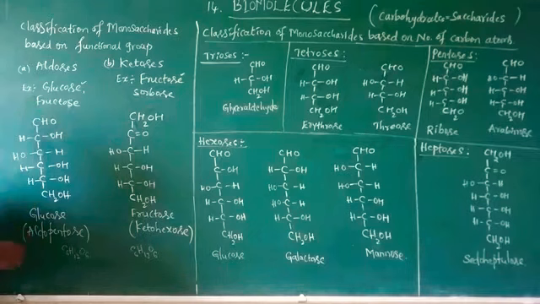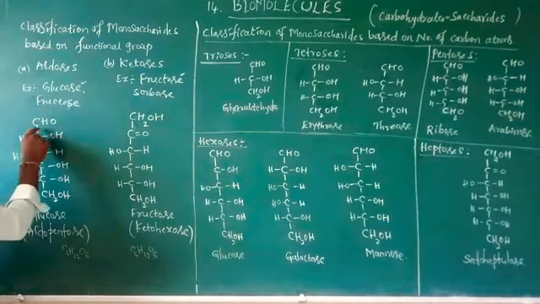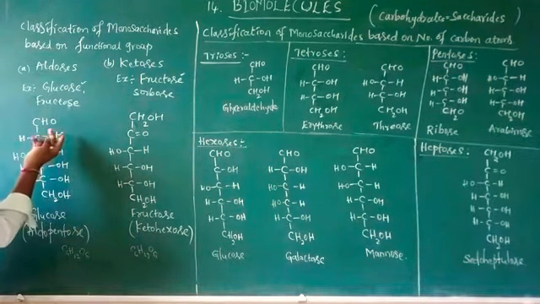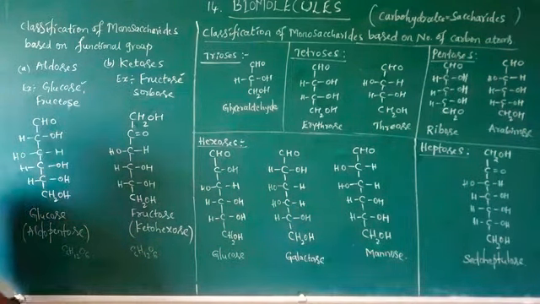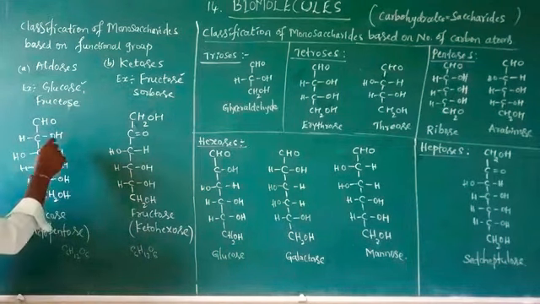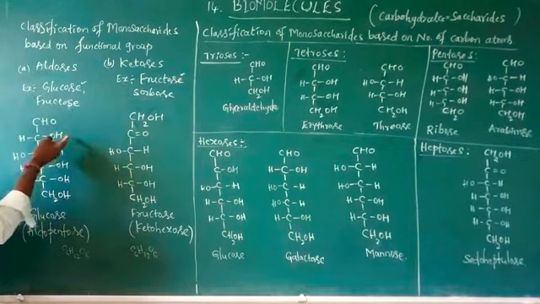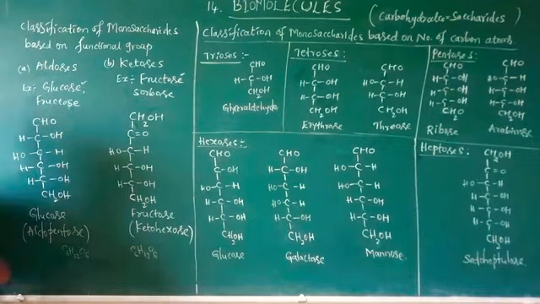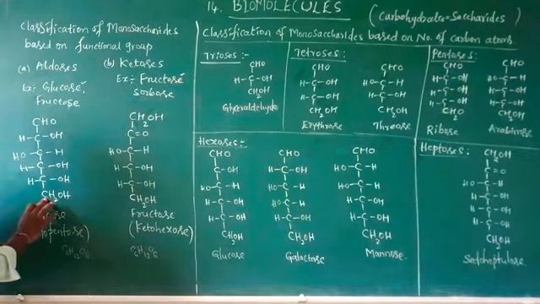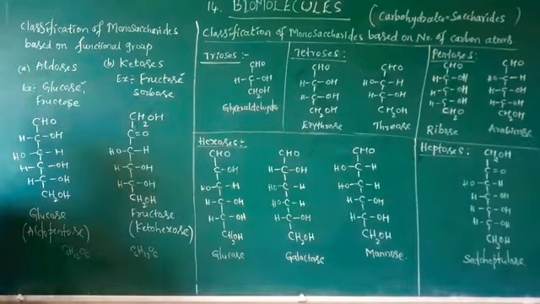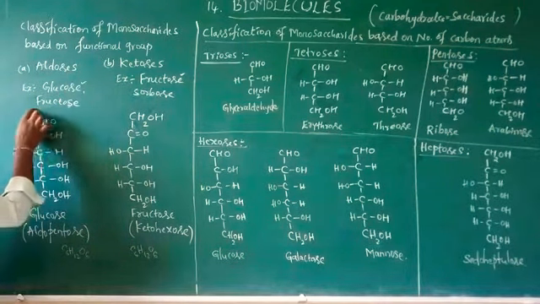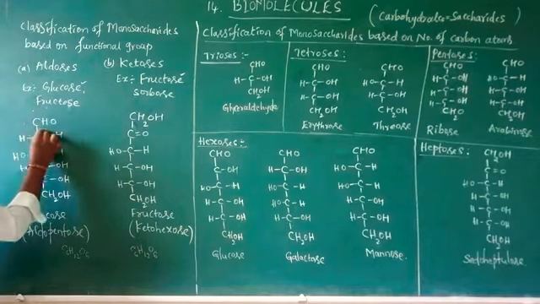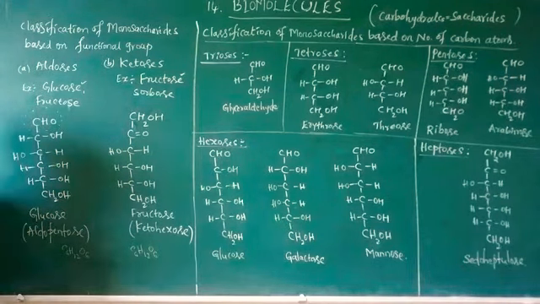There are 6 carbon atoms, the first carbon containing CHO, and the OH on the second carbon is on the right, then left, right. The last carbon contains CH2OH. This is the structure of glucose. Glucose is an example of an aldose because it contains CHO as a functional group.